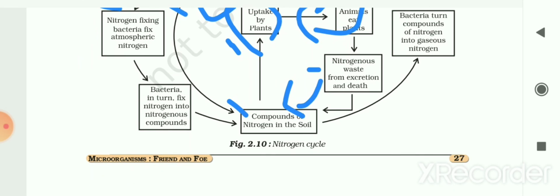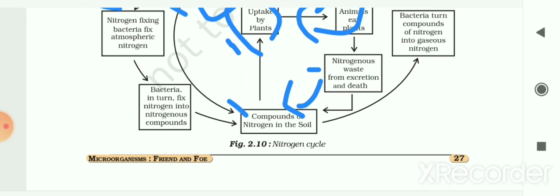So bacteria in turn fix nitrogen into nitrogenous compounds, which are again made in the soil by some of the bacteria. So this is the nitrogen cycle, and this is how the amount of nitrogen remains constant in the atmosphere.